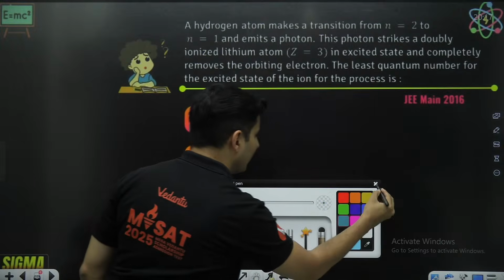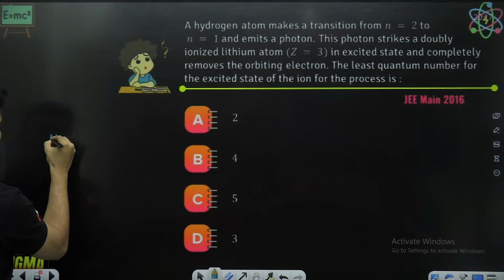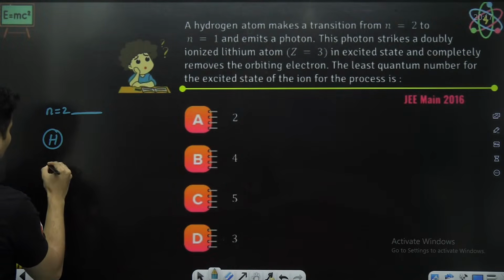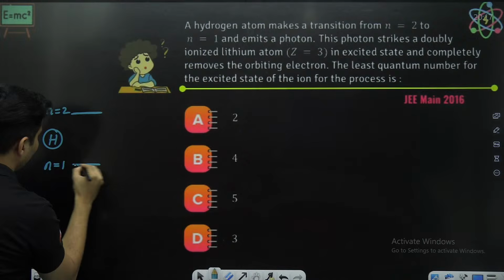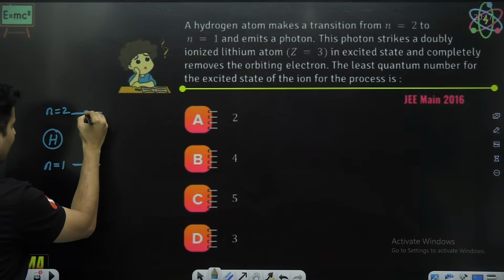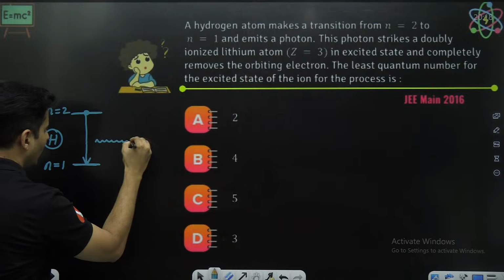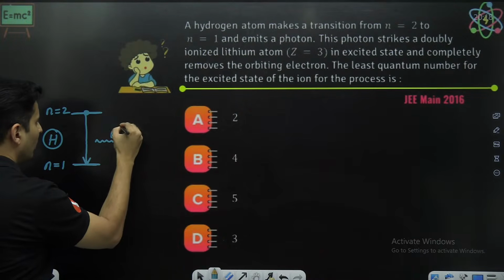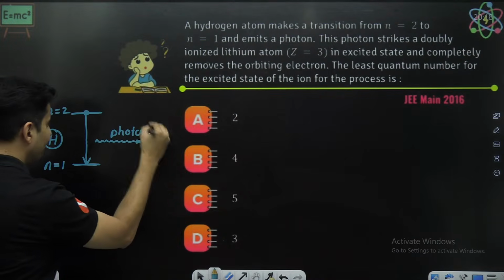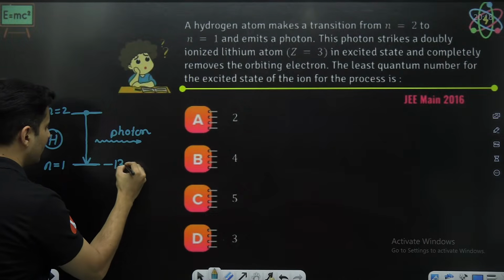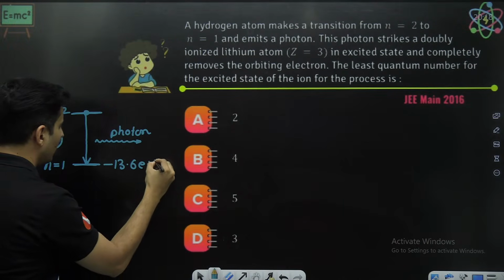So if you consider the hydrogen atom from n equal to 2 to n equal to 1, when the electron transits over here, the photon which is emitted, we can figure out that energy. Not a big deal, because in the ground state, the energy is minus 13.6 electron volt.